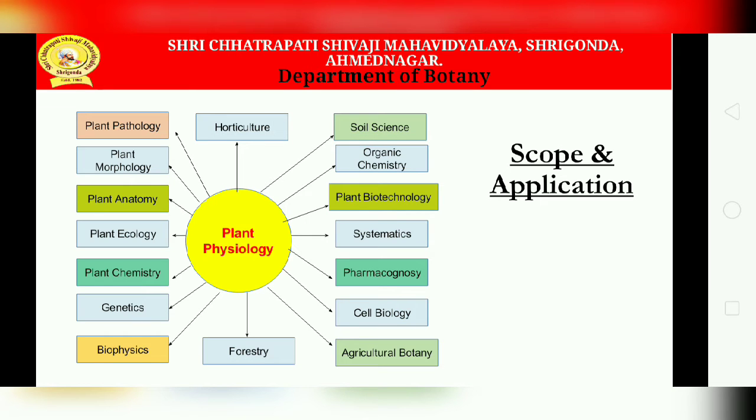Now the scope. We should know the plant's various activities, its structure and its functions.